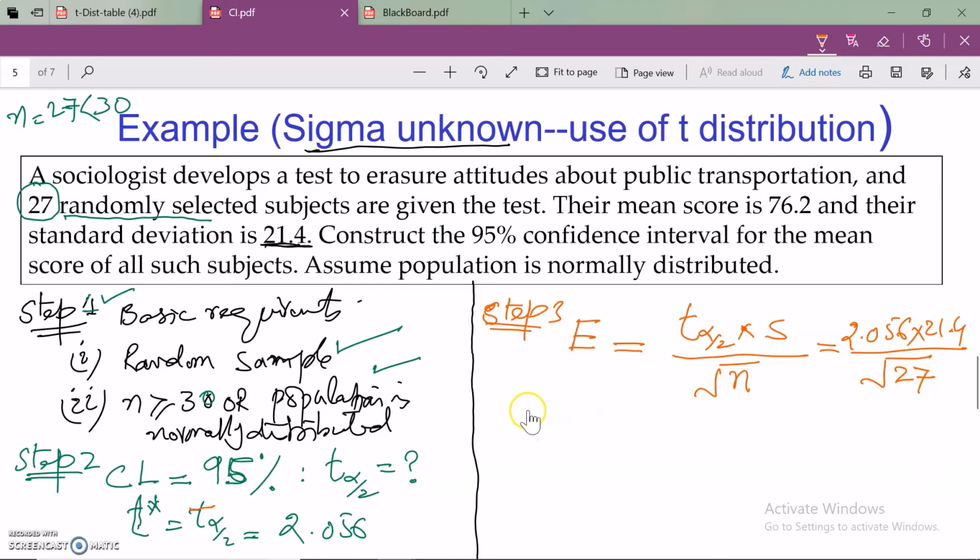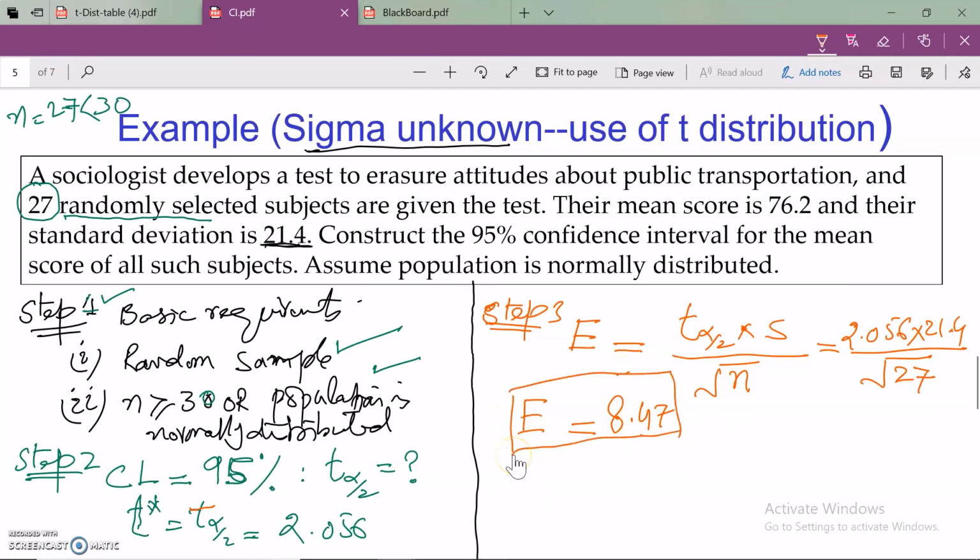So when you plug in all these values in your calculator and compute, our margin of error comes out to be 8.47. So this value comes out to be 8.47. This is our margin of error, right?